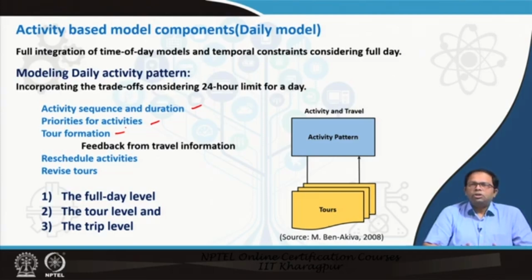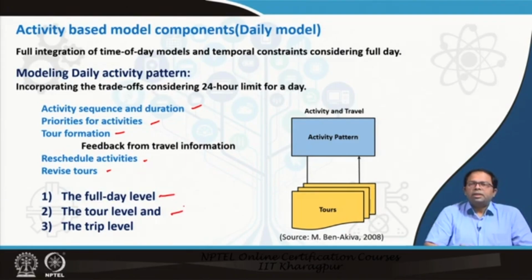Then when we form those tours, we take feedback from travel information like network availability, car availability, and so on. So there is travel time feedback. All these feedbacks may lead to a change in the tour. It may change, it may not change, and then we reschedule our activities further, and finally we revise our tours, and eventually after a certain number of iterations we may come to a stable pattern, and then we can have the full day level of activities.